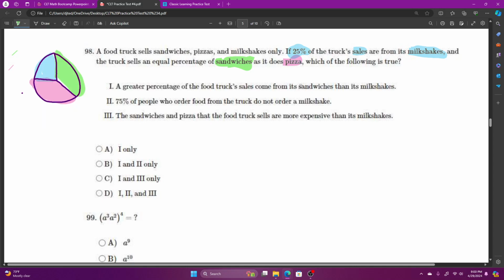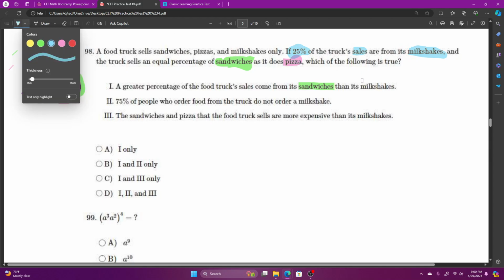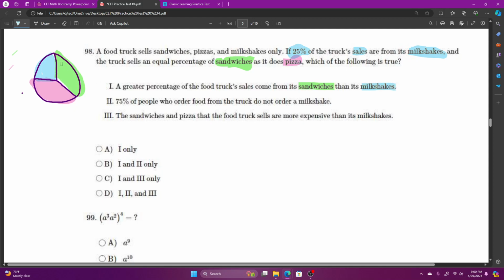Sandwiches, milkshakes. And that's true. There's more green than blue. Must be true, yes. Statement 2: 75% of people who order food from the truck do not order a milkshake. Doesn't say anything about overlap. It does not say anything about everyone who purchases from the food truck only buying one item.